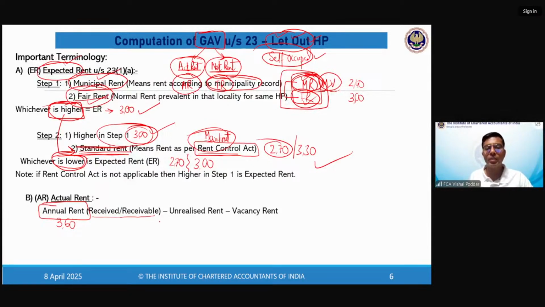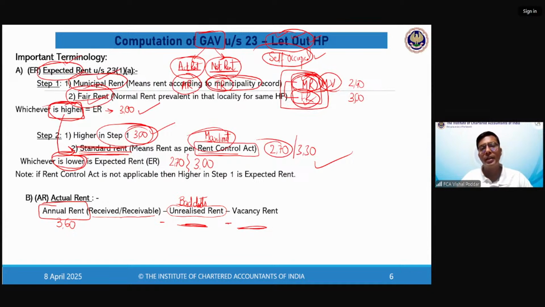Now, from this annual rent, deduct two things: unrealized rent and vacancy rent. Now, what is unrealized rent? In simple words, it is your bad debts. This unrealized rent will happen only in the year in which your tenant has left the property, the tenant is not traceable, and the tenant has not given you the balance amount.